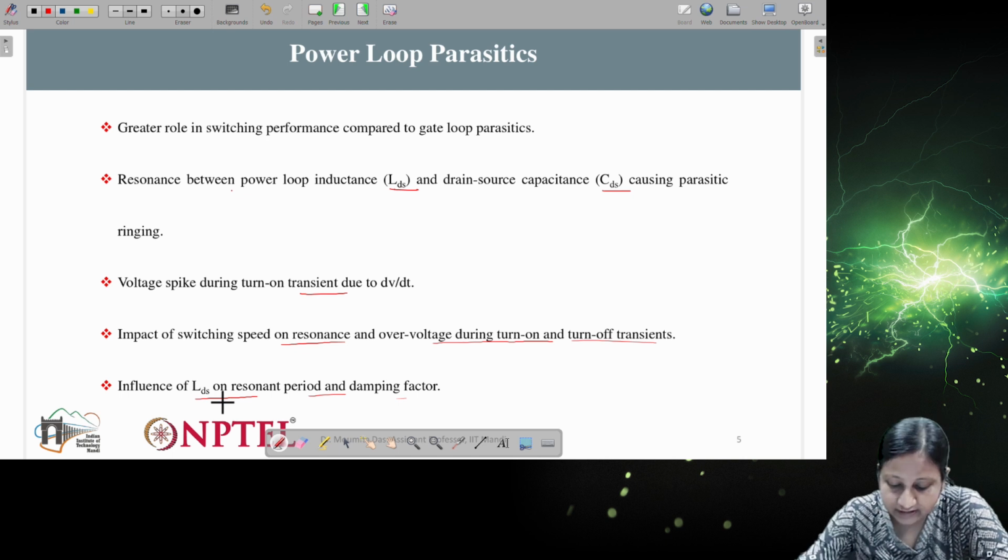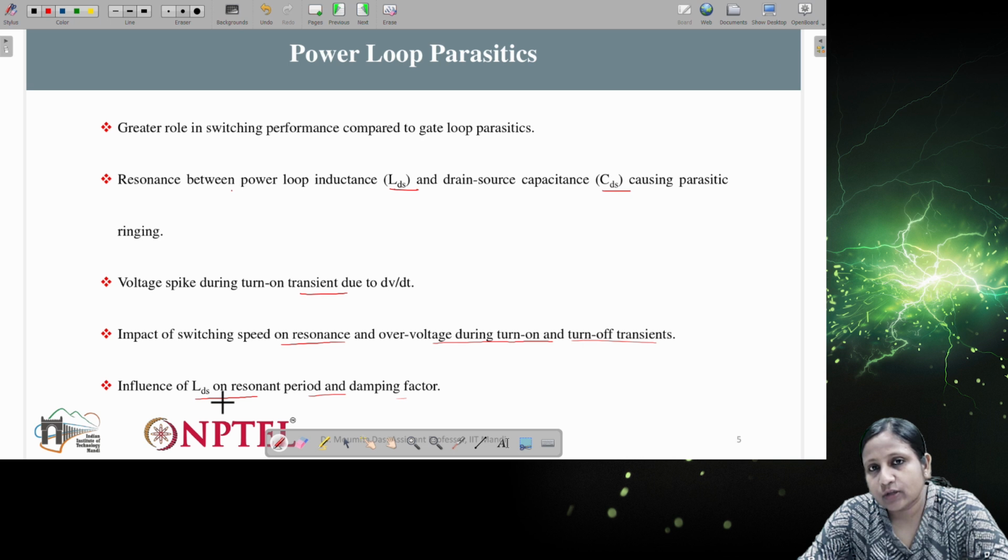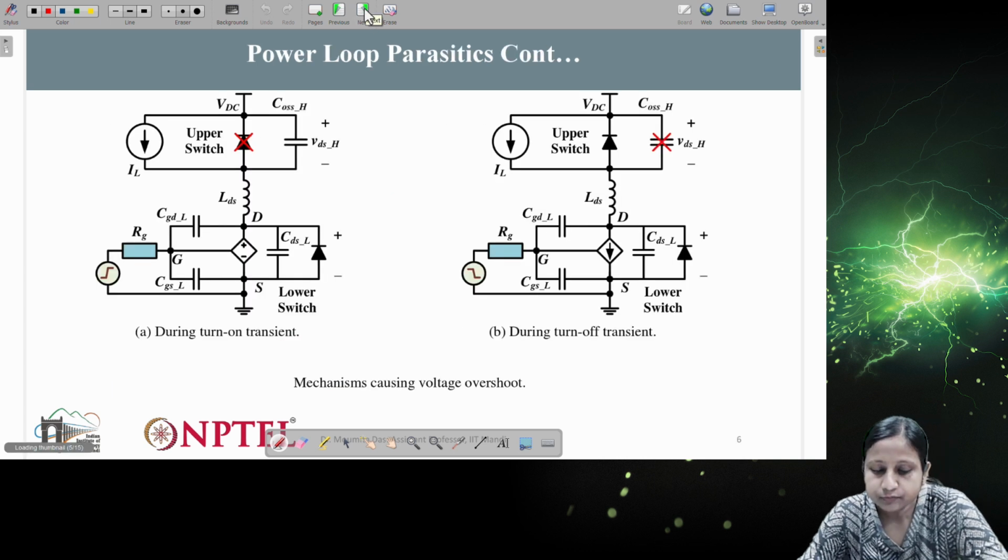This LDS not only impacts the signal by causing oscillation or ringing, but it also causes the resonant period to vary. So how long this oscillation will sustain comes from this LDS value, and it will also affect the damping factor. So how fast this oscillation will die out also comes from this LDS value.